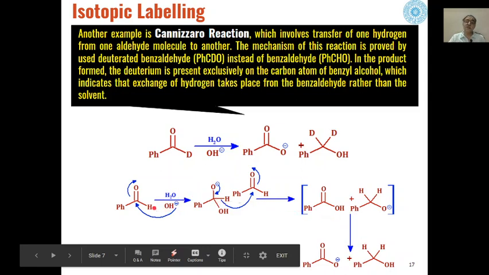So similarly, if we replace this hydrogen by deuterium, that means both the hydrogens will be replaced by deuterium. So on the basis of these isotopic labeling studies, we can prove that the mechanism of the Cannizzaro reaction is like this.